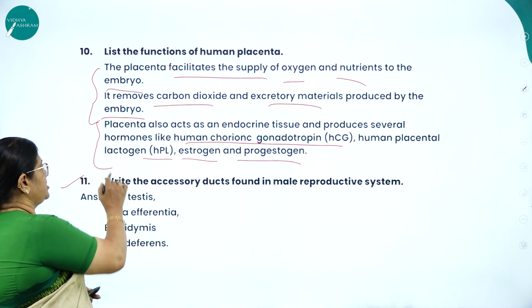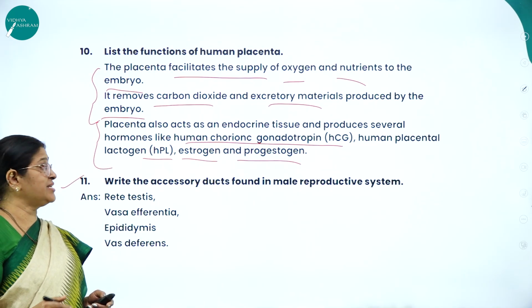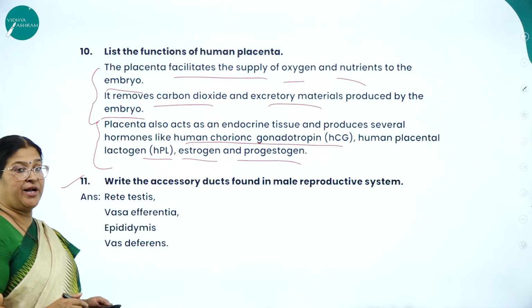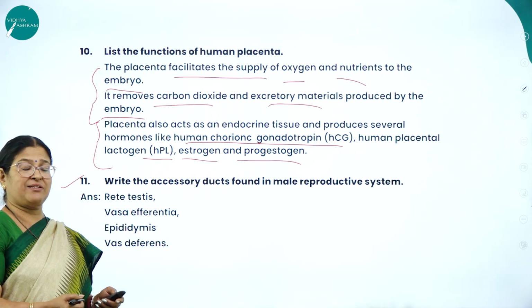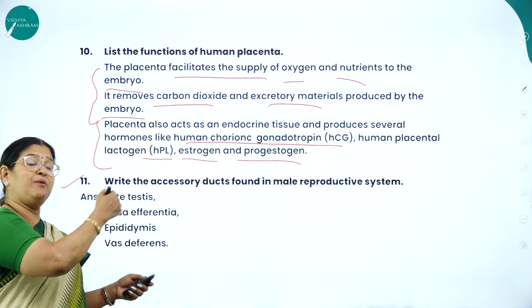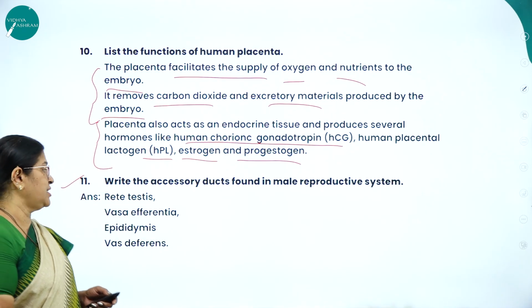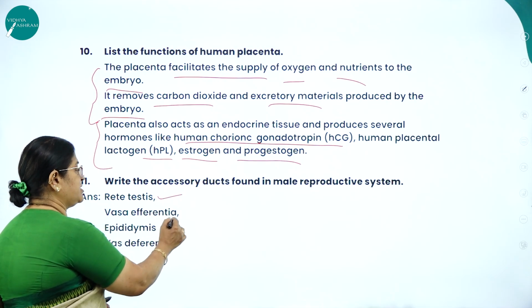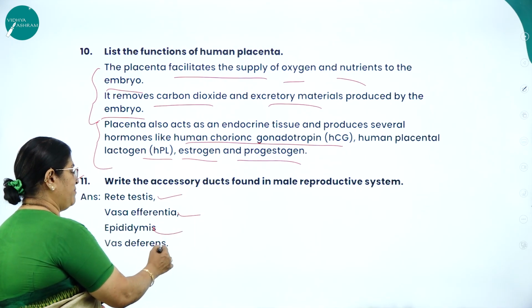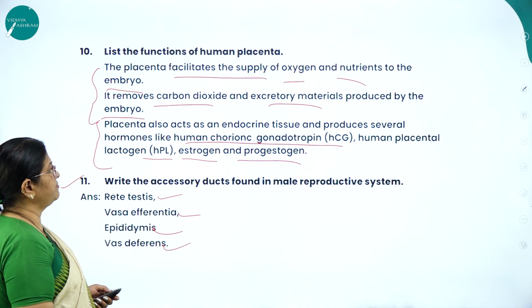Next, moving on to question number 11. Write the accessory ducts found in male reproductive system. As I said, what do you mean by accessory? The one which is going to help the primary sex organ, that is the testes. So what are they? Rete testis, vas efferentia, epididymis and vas deferens.